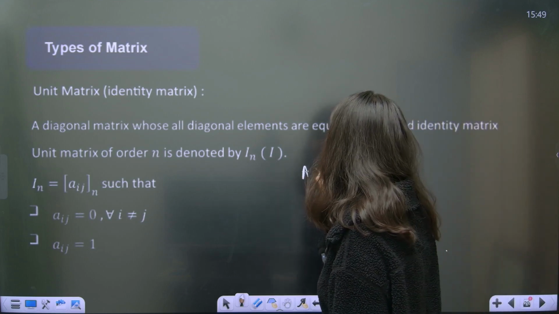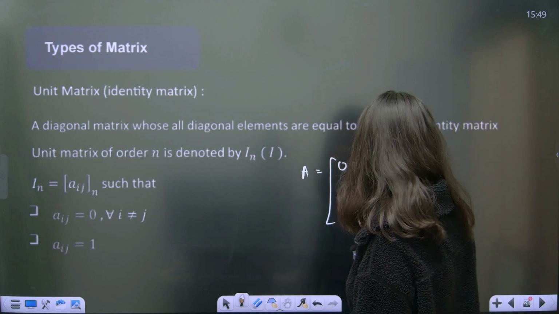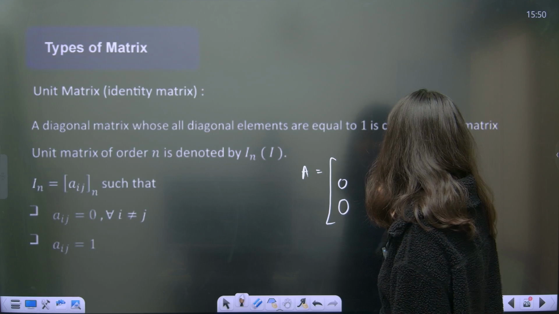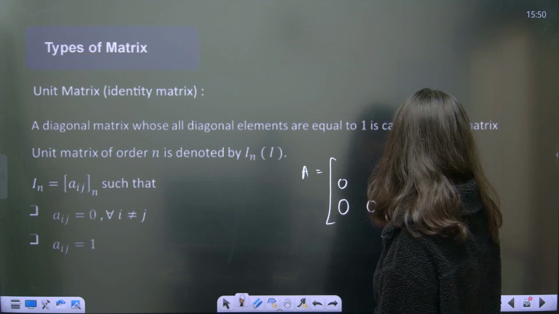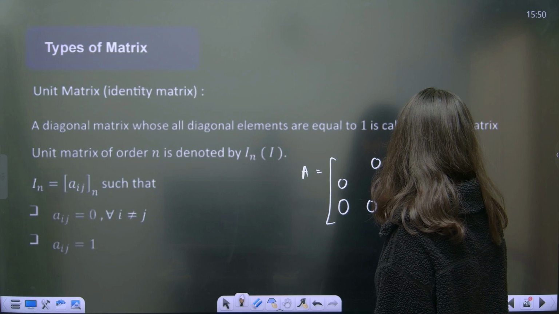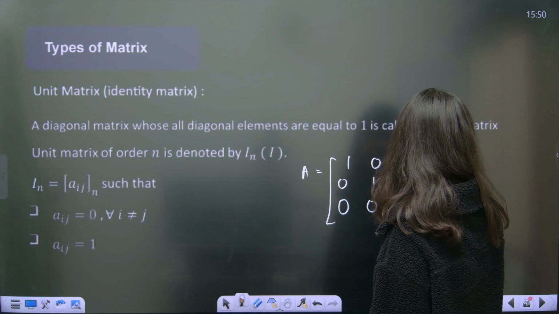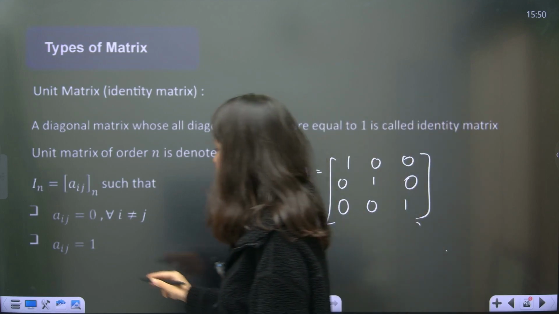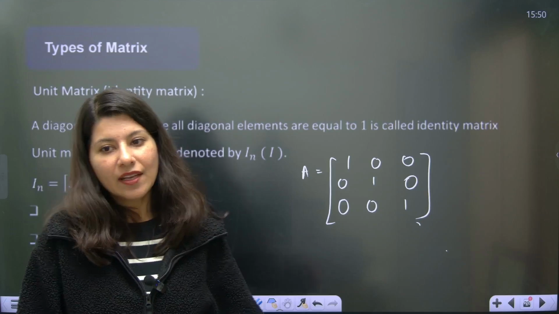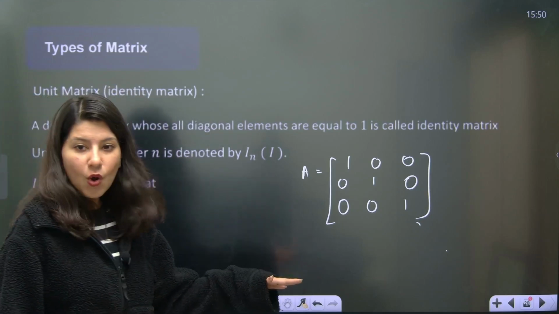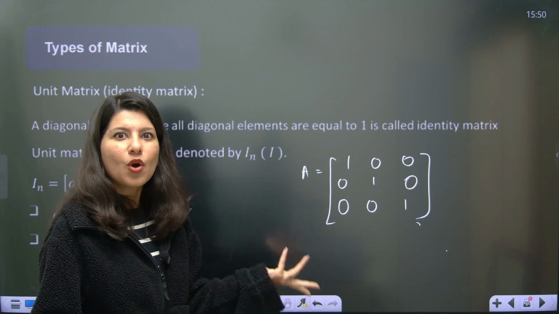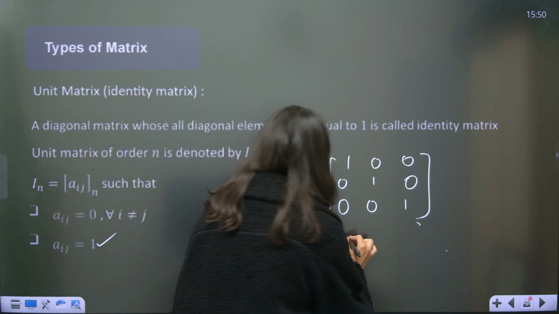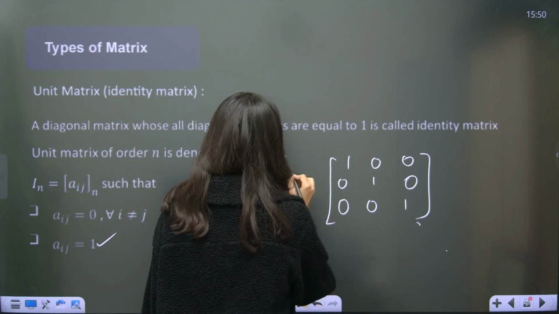So this is a type of scalar matrix. That means non-diagonal elements should be 0 and the rest of the diagonal elements are equal and equal to 1. Unity, identity and unit. It depends on the order. This is order 3, 3 cross 3, so this is I3. We will write it as I3.